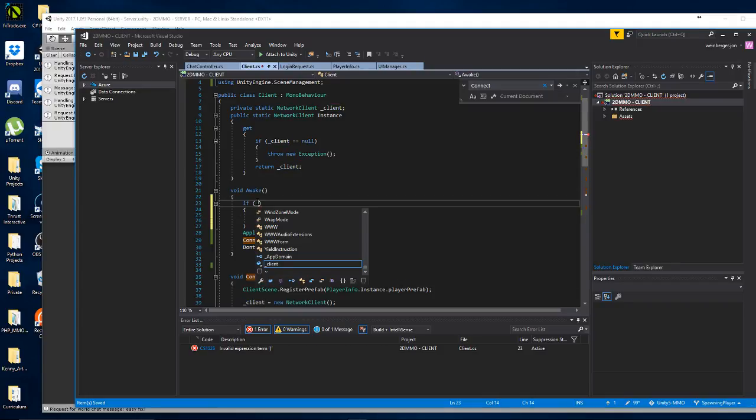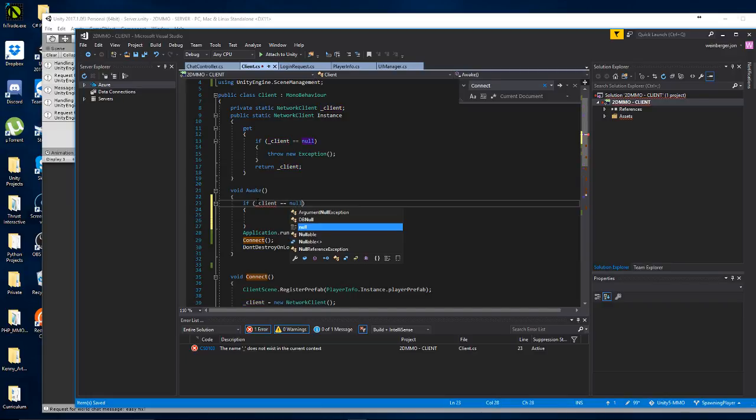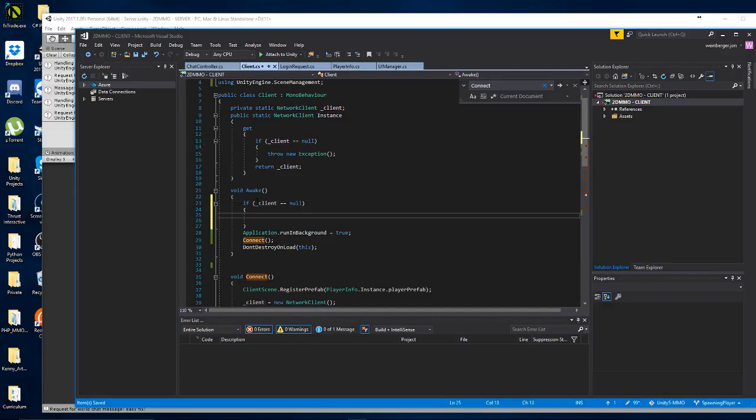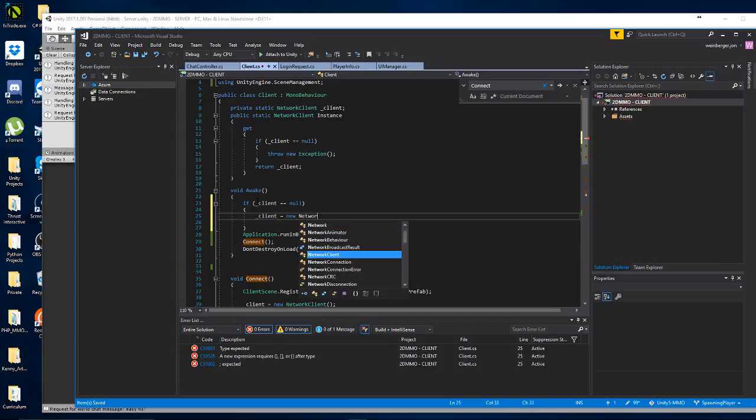So here, if the underscore client equals null, then we're going to go ahead and create it right here. We're going to say underscore client equals a new network client.